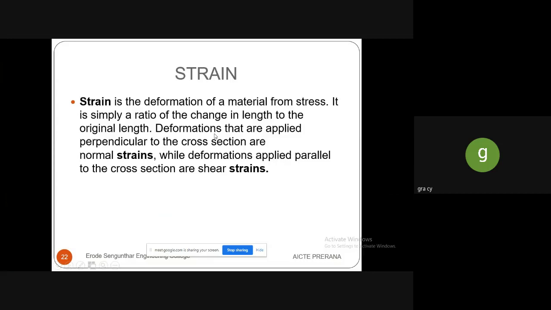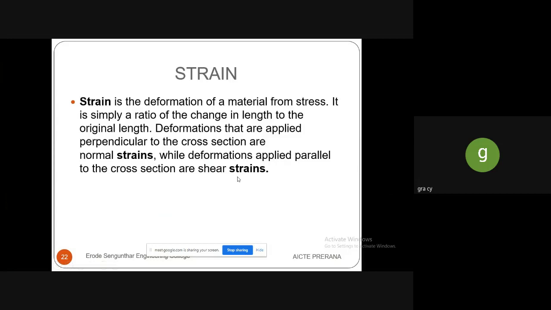So let me see the strain. Strain is the deformation of a material from stress. It is simply the ratio of the change in length to the original length. The deformations applied perpendicular to the cross section are normal strains, while deformations applied parallel to the cross section are shear strains. So there are two types of strain: one is normal strain, another one is shear strain. Normal strain is when the load is applied and the deformation occurs along the perpendicular direction. When the deformation is applied parallel to the cross section, we call it shear strain.